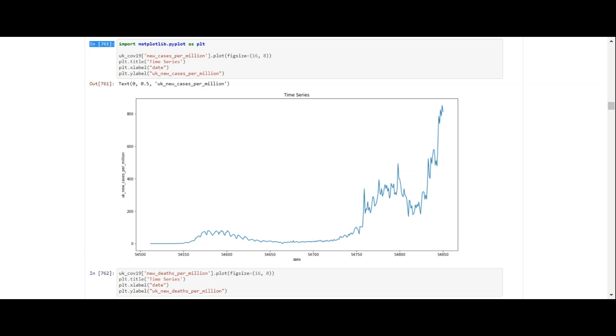And then after we had the lockdown, we went into the tier system. We originally had a 3-tier system, and then we went into a 4-tier system. And you can see that even when we're in a 3-tier system and a 4-tier system, the cases are going up.